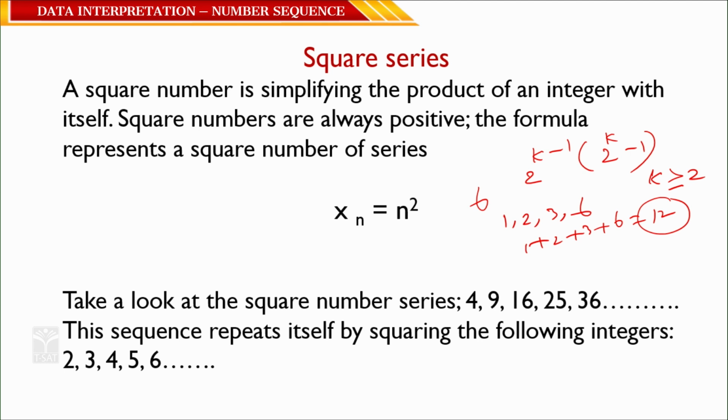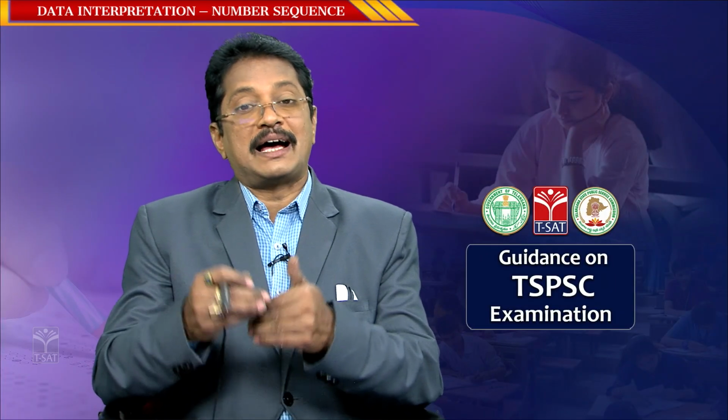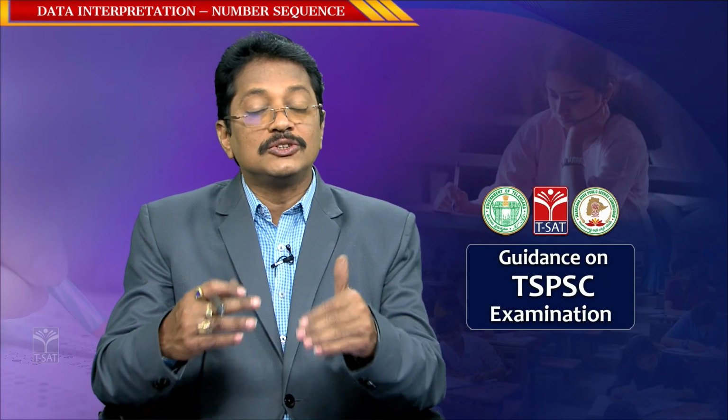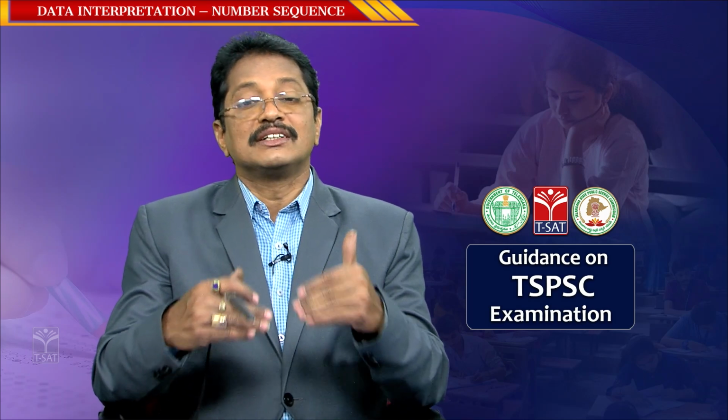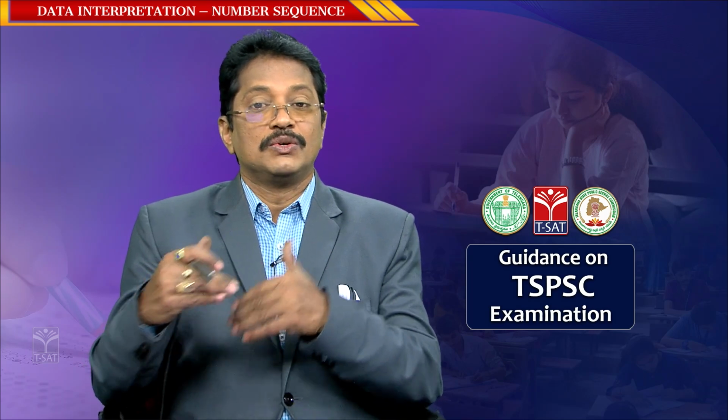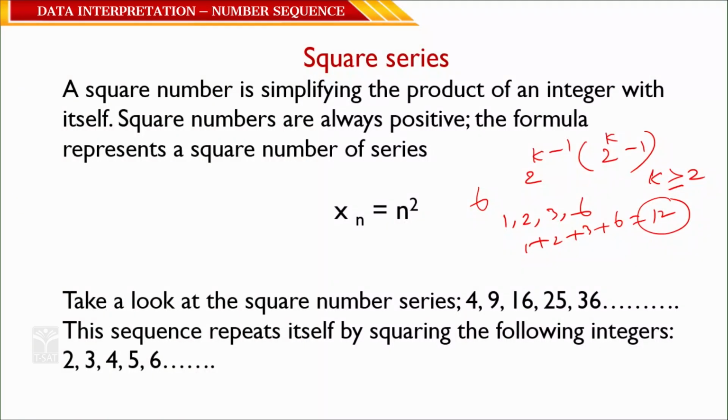Here there is a pattern. In the previous one there was a rule, now here a pattern. What is the pattern? Those are the squares of consecutive numbers. 1, 2, 3, 4, 5, 6 are consecutive numbers, and 4, 9, 16, 25, 36 are their squares.